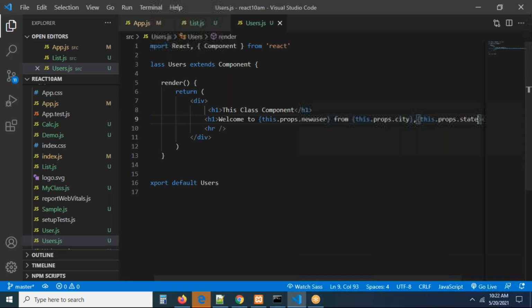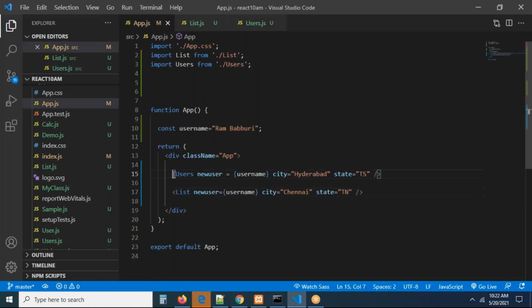Understand, guys, how we are able to pass some data from one component to multiple components. So in app.js, as of now, I have taken users. If you have more data that you want to pass, then you can take an array also. All the values we can take into an array. We can pass an array to the component also, guys. Let us go for the list component.